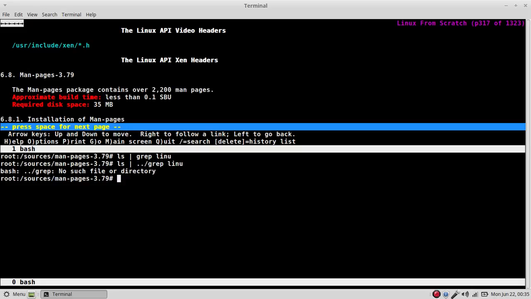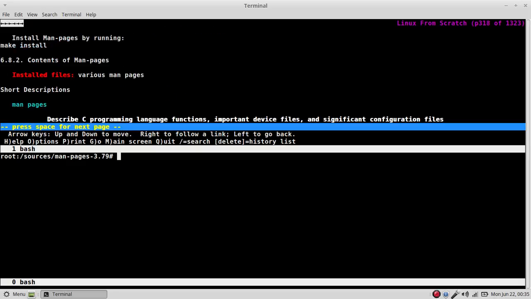Up one. Okay. It's funny, it's a coincidence that every time I extract a file, I end up removing the file. I don't know, a little tired. Okay, in man pages, all we have to do is make install. Done.